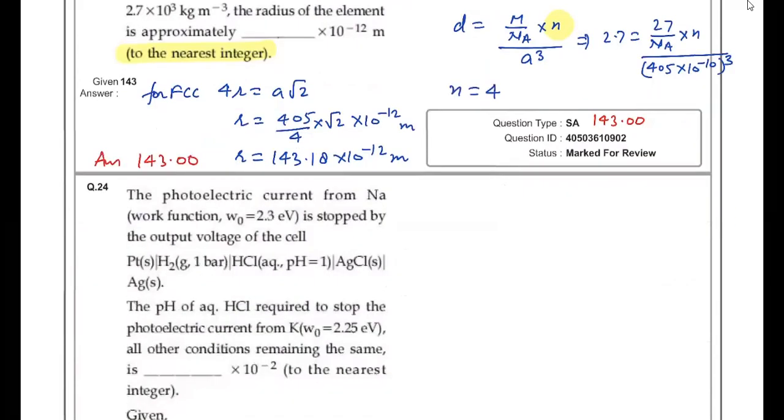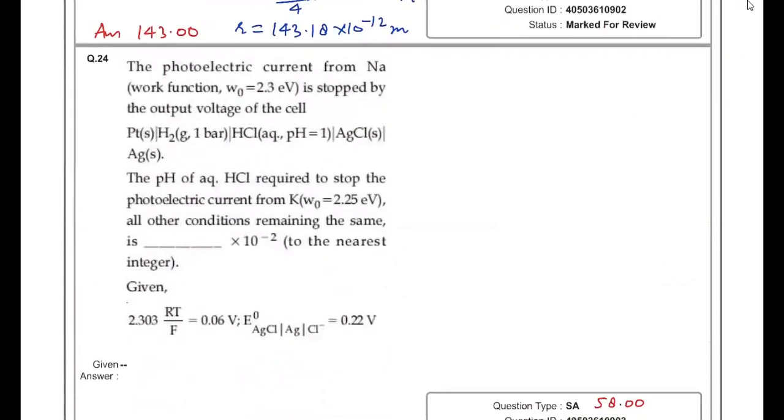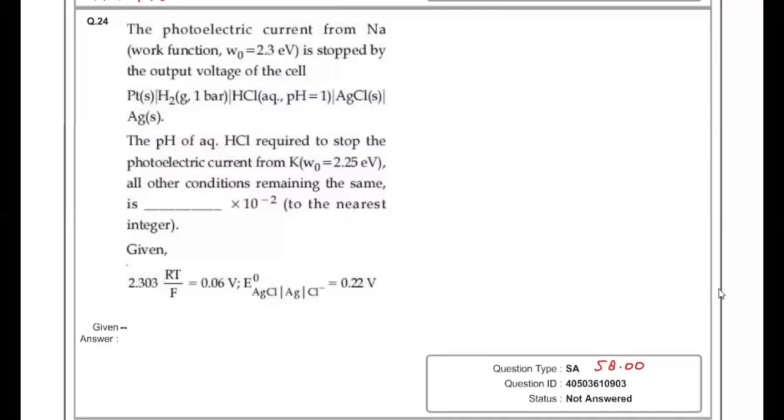Then question number 24 is: given the photoelectric current from sodium, work function is given 2.3 electron volt, is stopped by the output voltage of this cell. That means from this cell we'll first predict the stopping potential. Given pH of an aqueous solution, aqueous HCl required to stop the photoelectric current from potassium, work function is given 0.25 electron volt. All the other conditions remaining the same, so you have to find out the stopping potential in this case. So this is quite a lengthy question.